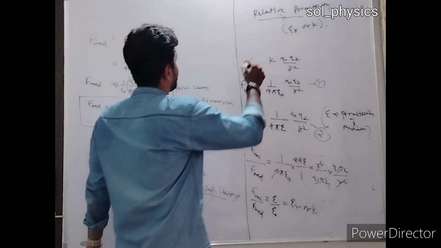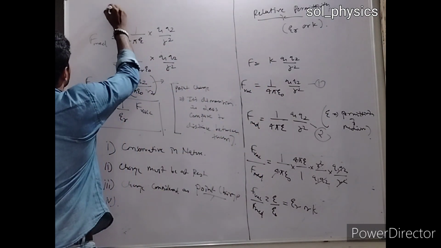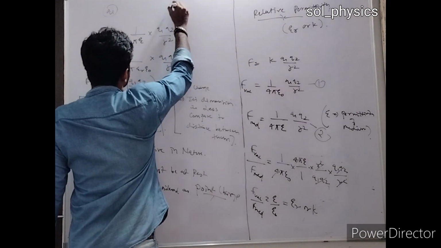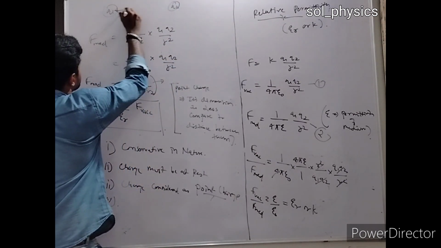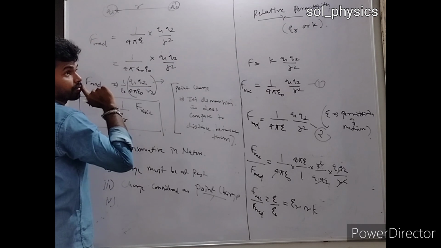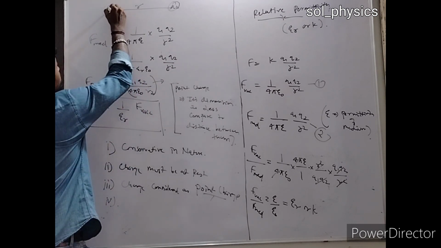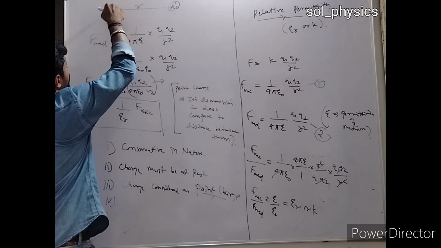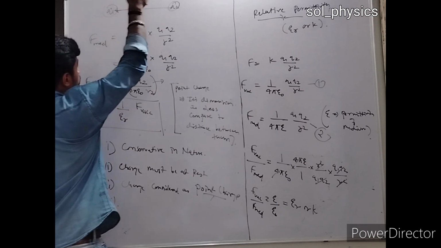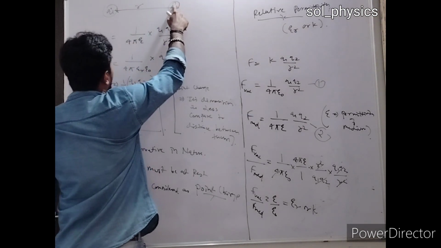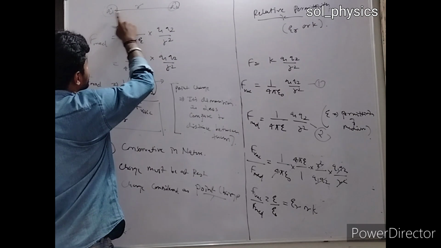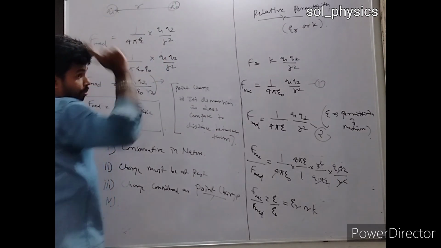If I have two bodies, let's say this one is your Q1 charge and this is your Q2 charge, and the separation between them is R, the direction of force is considered from the center of one body to the center of the other body, along the line joining the centers.